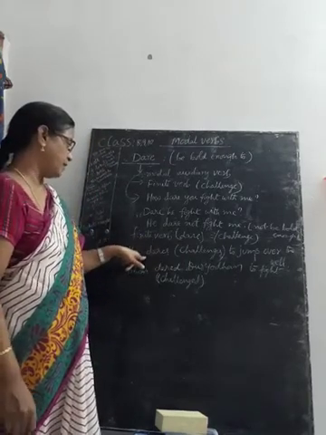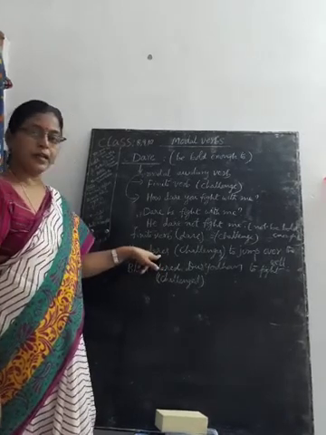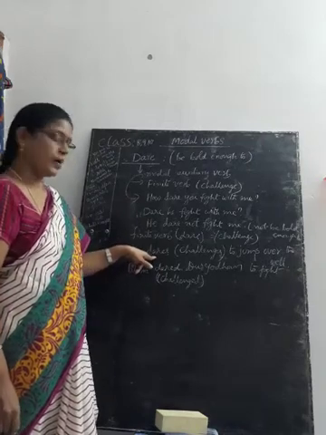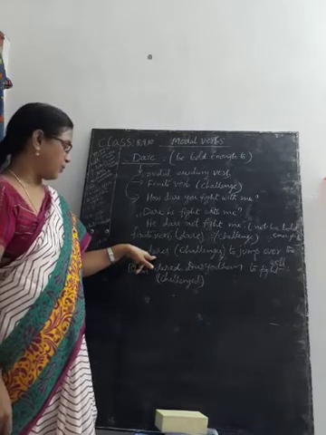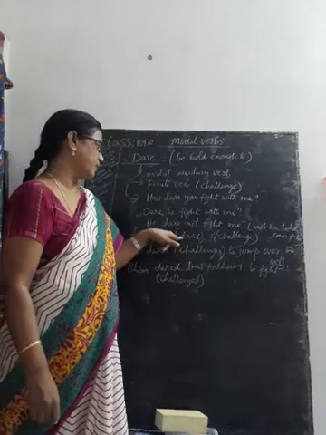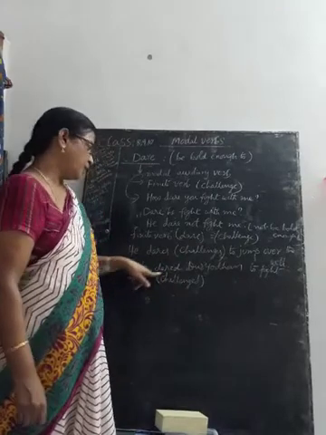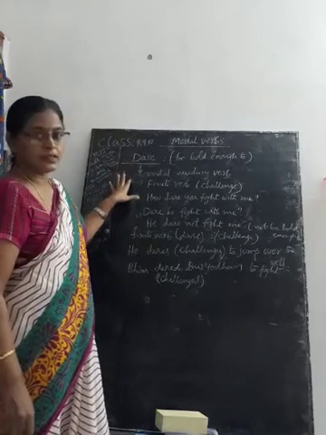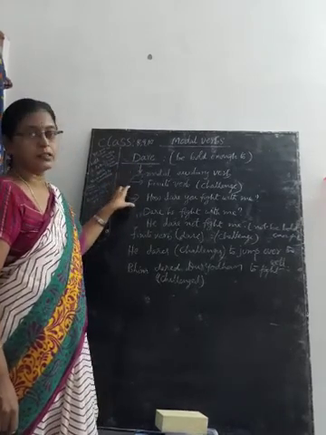As a finite verb, we can add s or es. If the subject is third person singular, it takes s or es. The subject is limited by number, singular or plural, and we have to use s or es. Finite verb dare means challenge. He dares to jump over the well. Bhim dared Duryodhan to fight with him. So this is about the modal auxiliary verb dare.